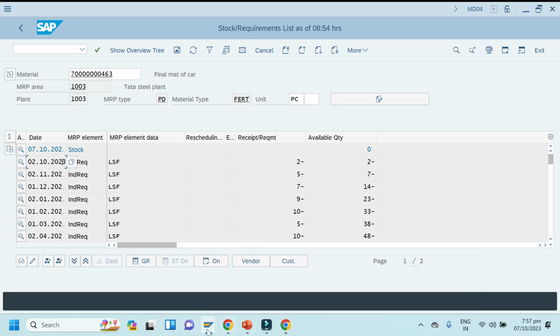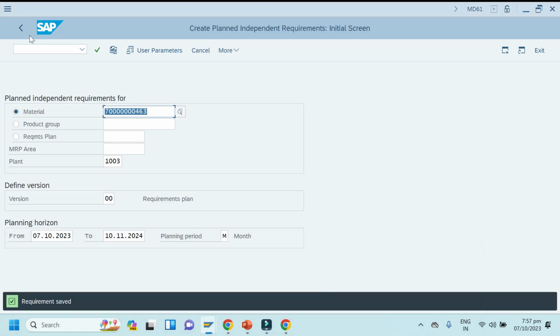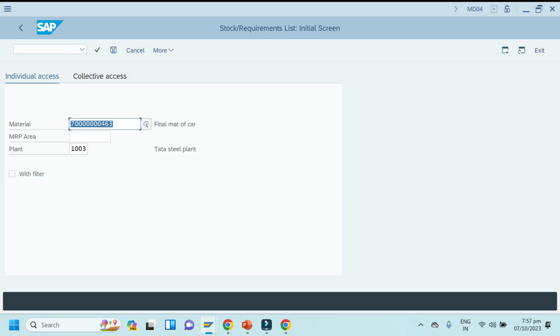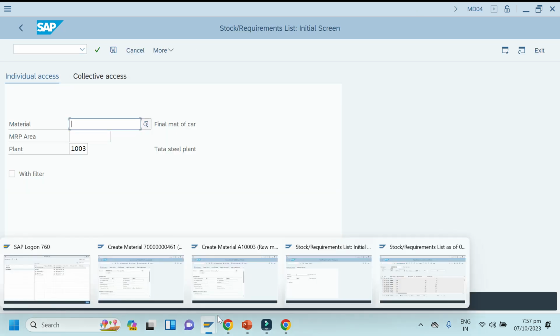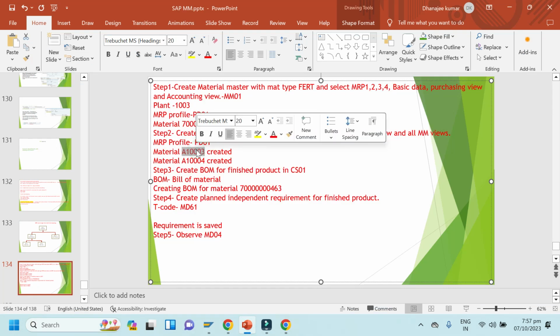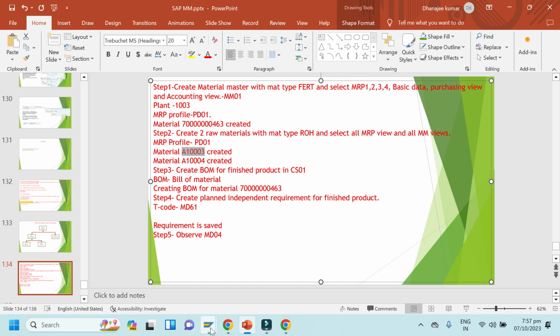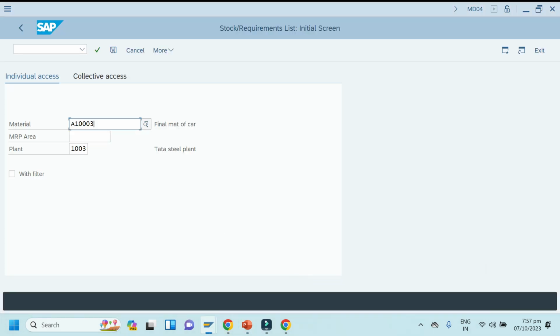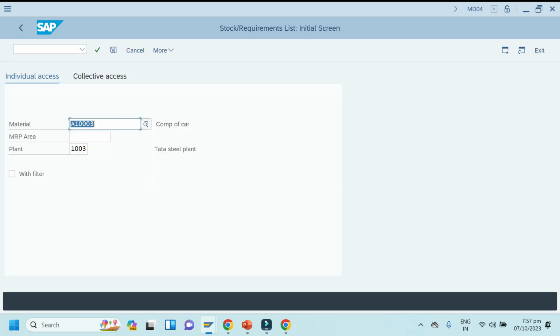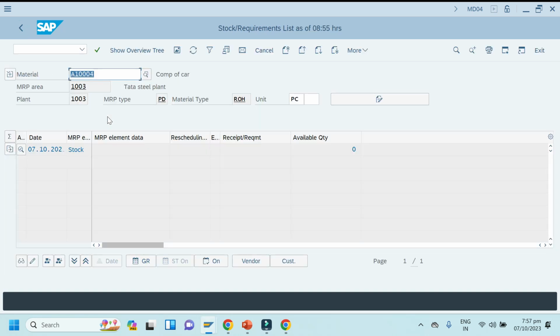Okay, next we will observe about raw materials in MD04. We will see for both. What is raw material? This is raw material, right? Both I have to observe it. Enter, click enter. You can see here for raw material there is nothing, right? And similarly I will check it for the other one, because nothing is generated till now. You can see here it's blank.